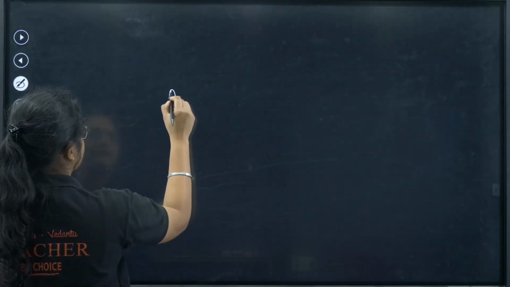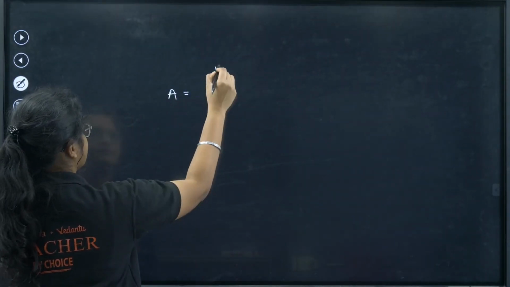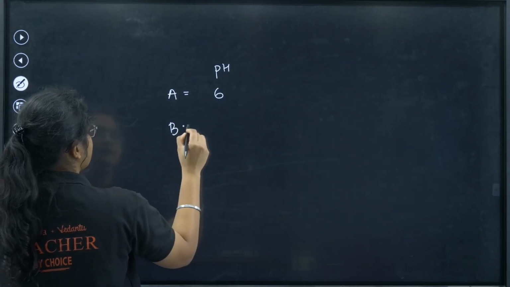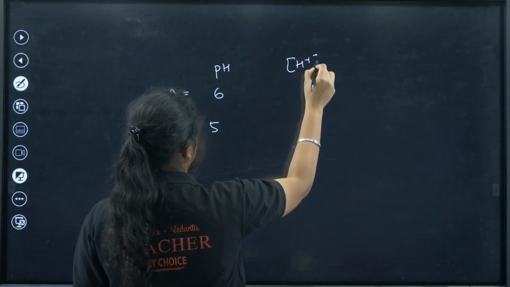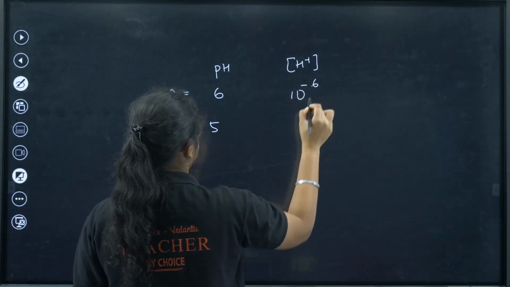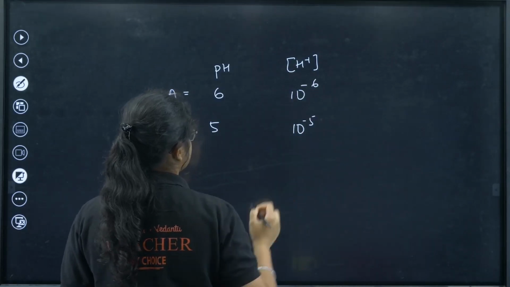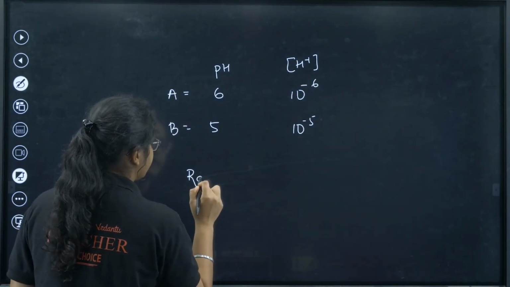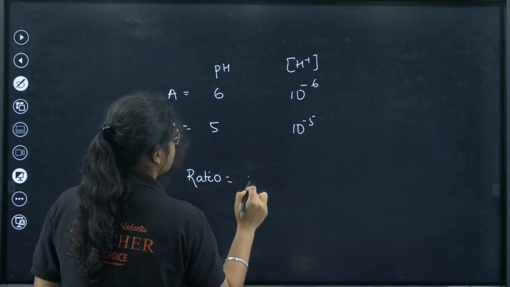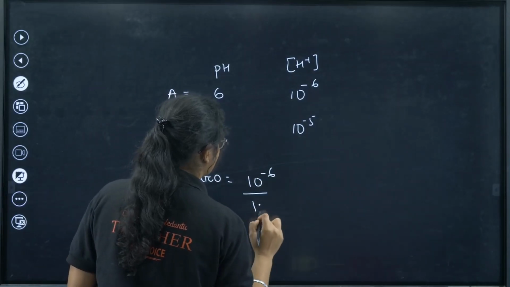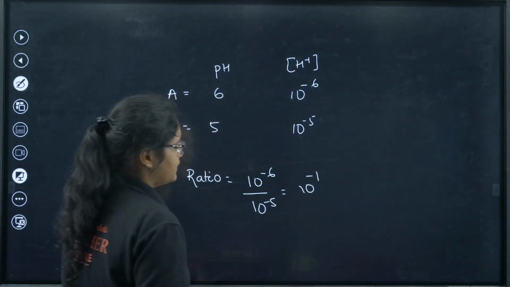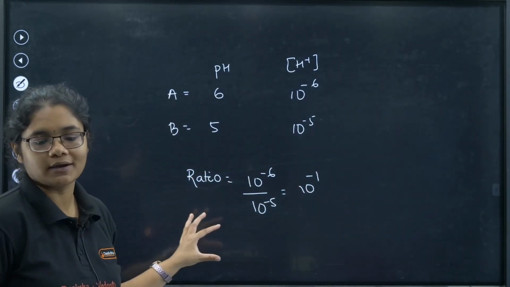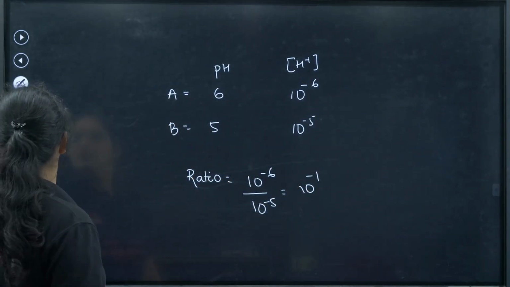For city A the pH was 6, and for city B the pH was 5. So what is the H plus concentration here? It is 10 to the power of minus 6, and this is 10 to the power of minus 5. Now if I find a ratio between them, it will be 10 to the power of minus 6 by 10 to the power of minus 5, which gives me 10 to the power of minus 1. So that is how you can find the ratio here.